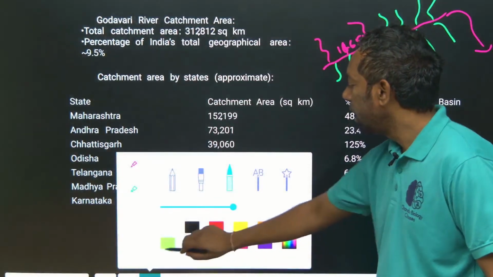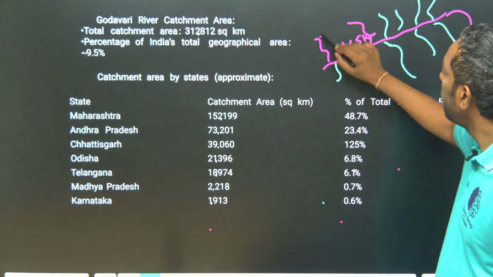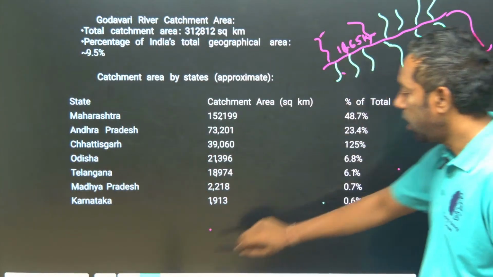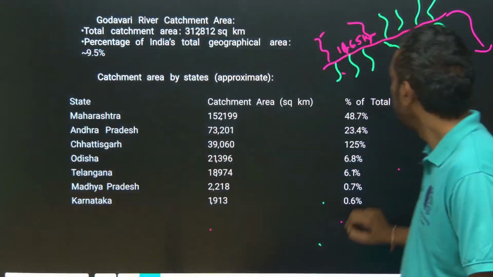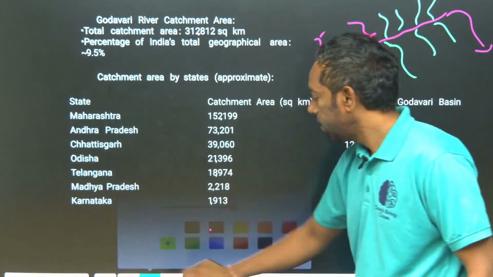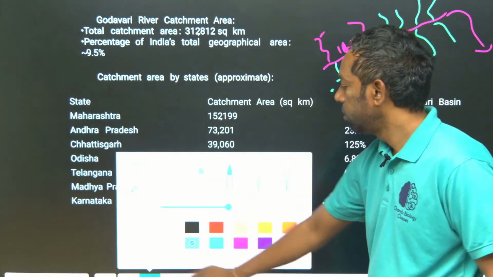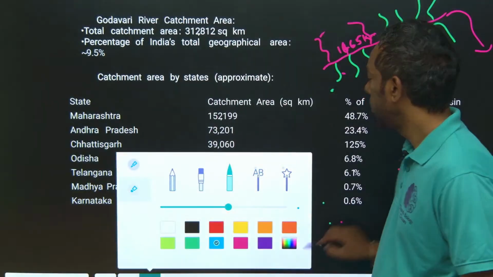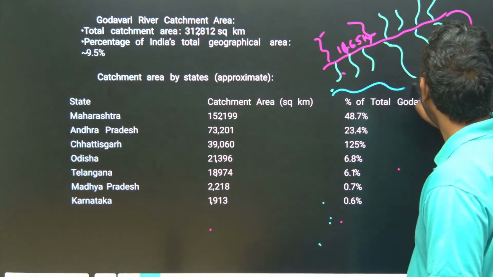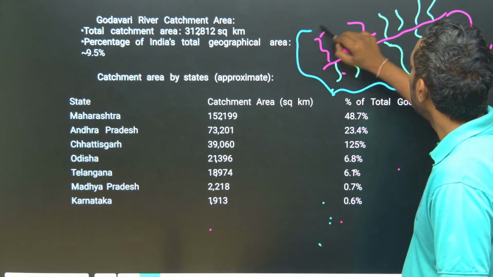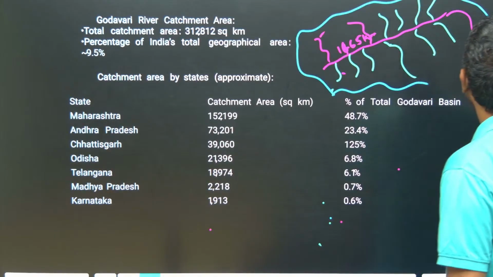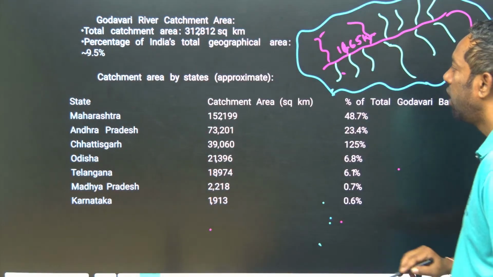All the tributaries along with the Godavari river enter into the Bay of Bengal.